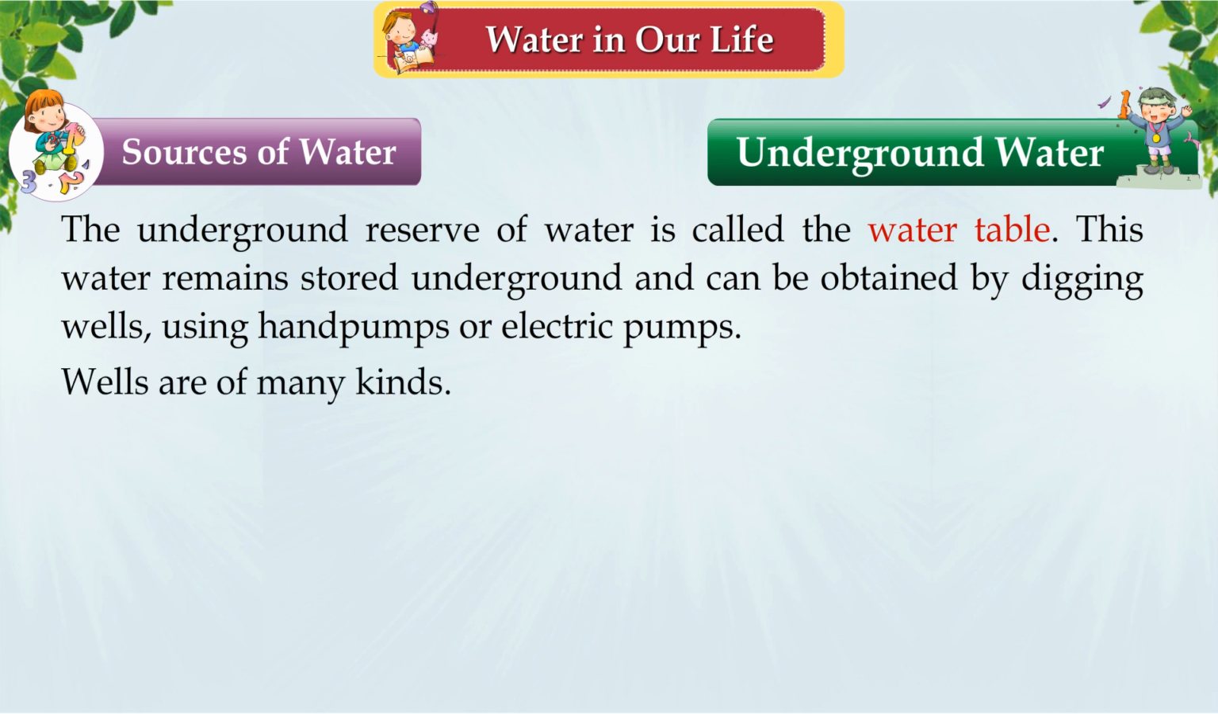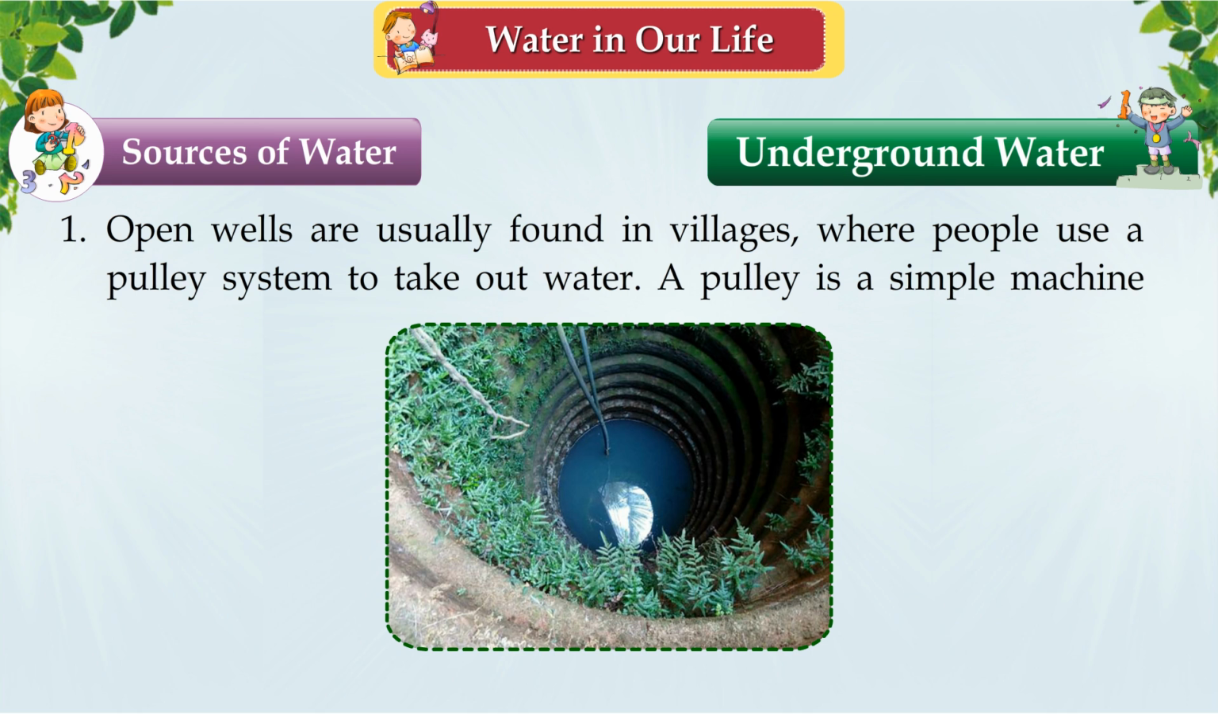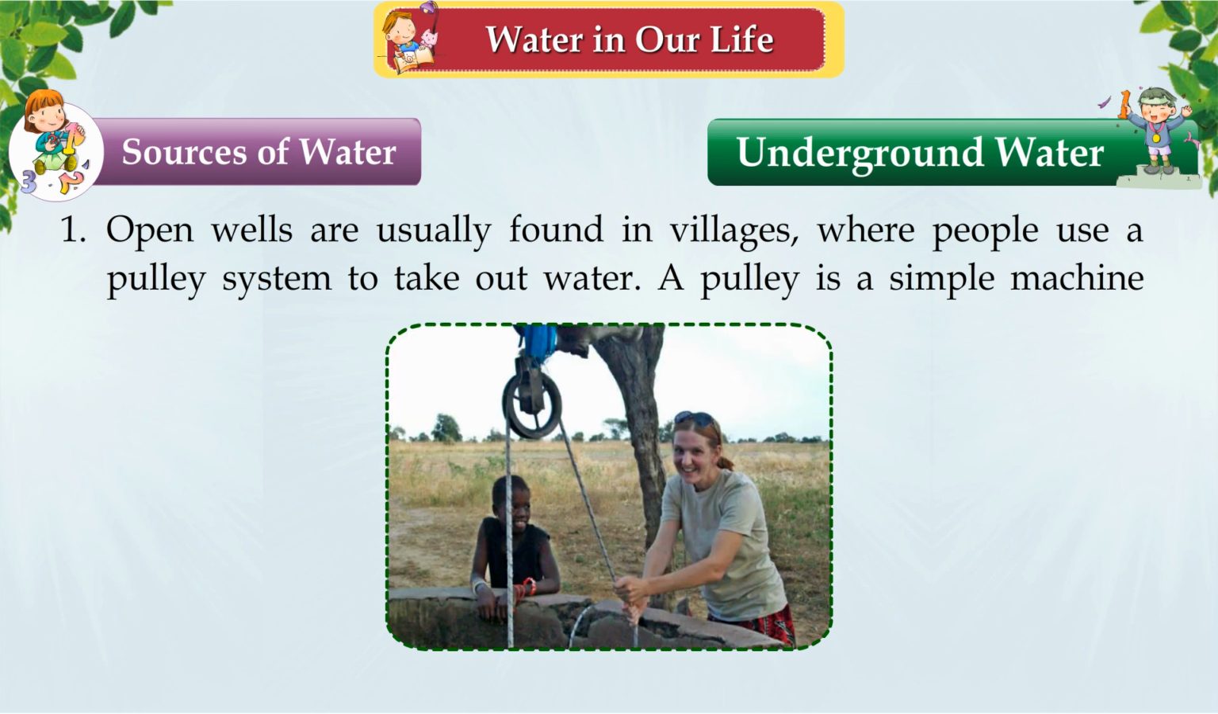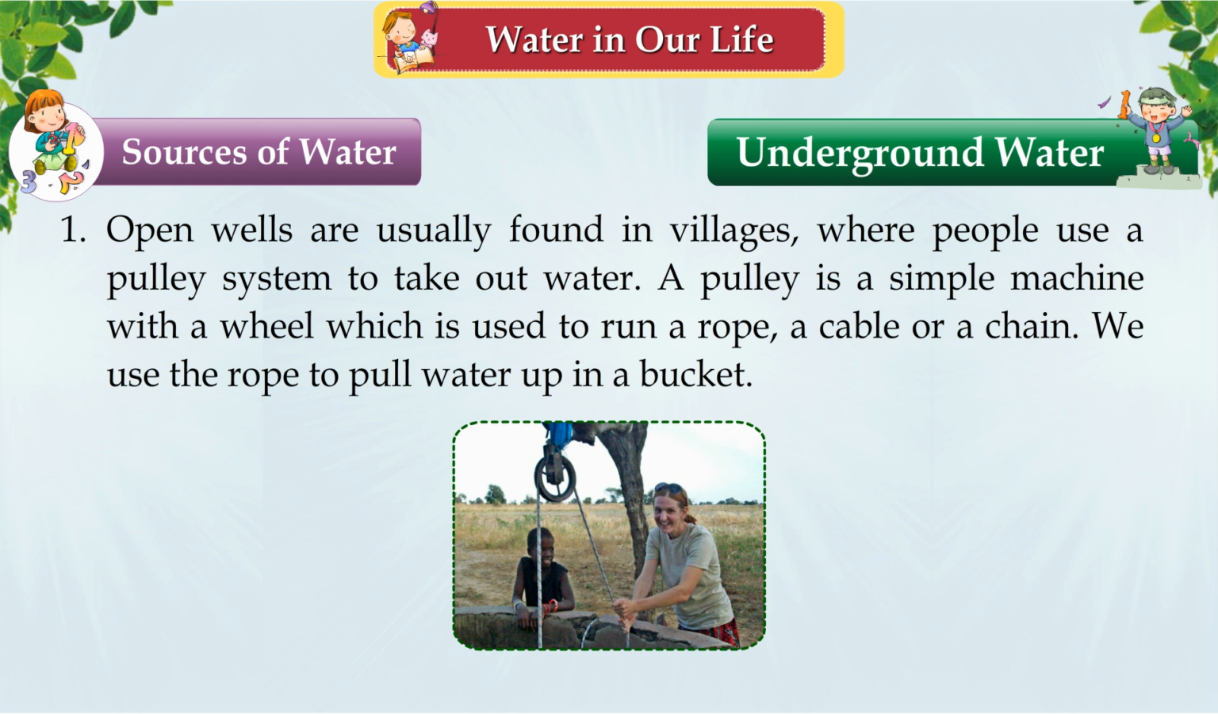Wells are of many kinds. Open wells are usually found in villages where people use a pulley system to take out water. A pulley is a simple machine with a wheel which is used to run a rope, a cable or a chain. We use the rope to pull water up in a bucket.